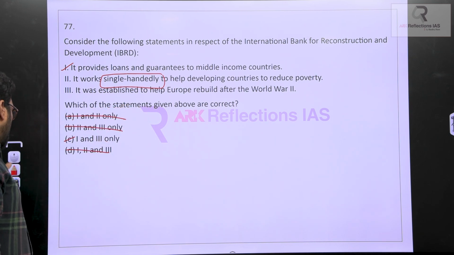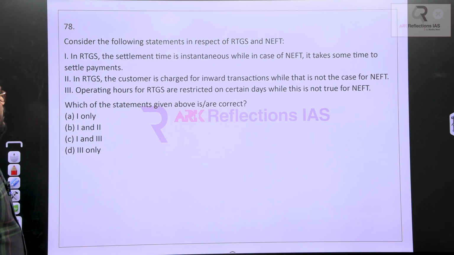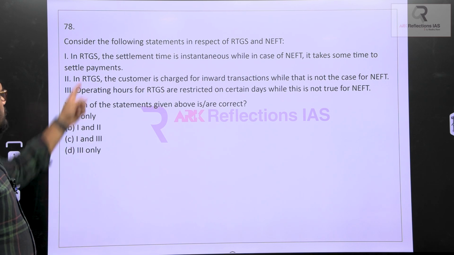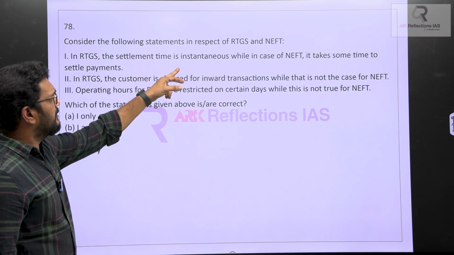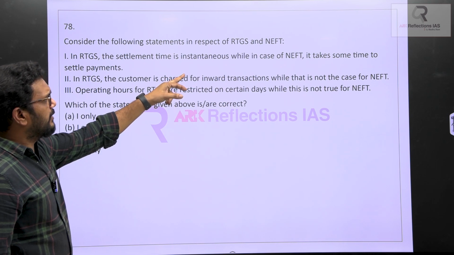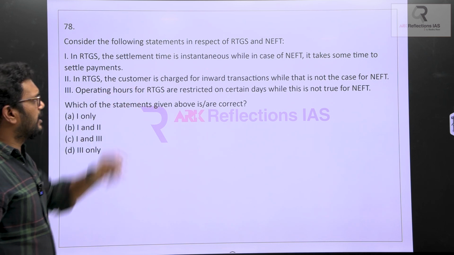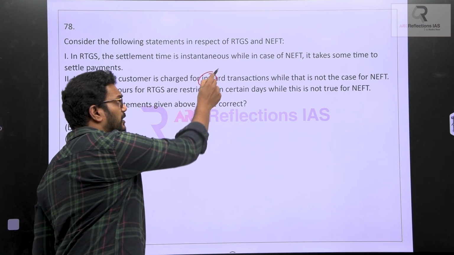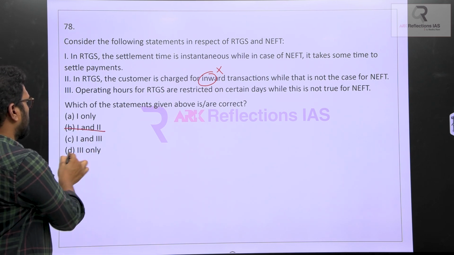Next one. It is about RTGS and NEFT. So we will also eliminate a few things here. In RTGS, the settlement time is instantaneous, while in the case of NEFT, it takes some time to settle payments. Next one, in RTGS, the customer is charged for inward or outward. It is not for inward, it is for outward. So you have to eliminate the second option.